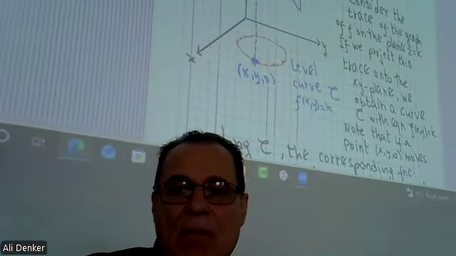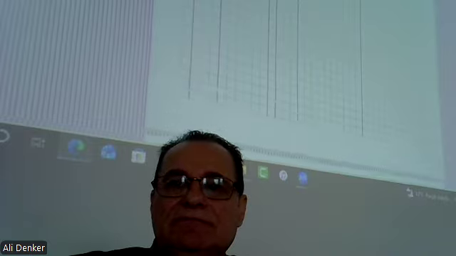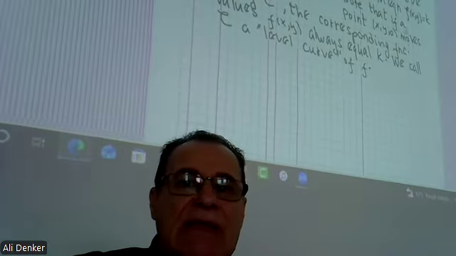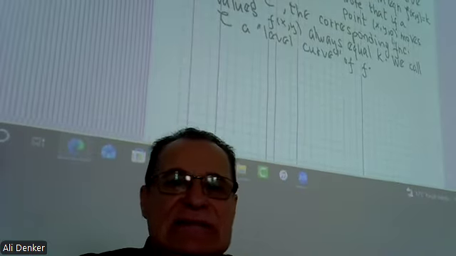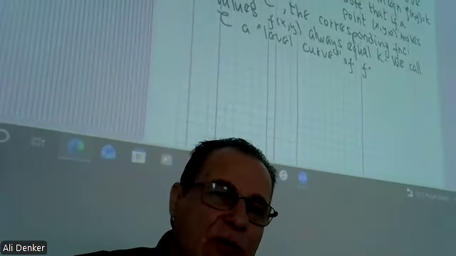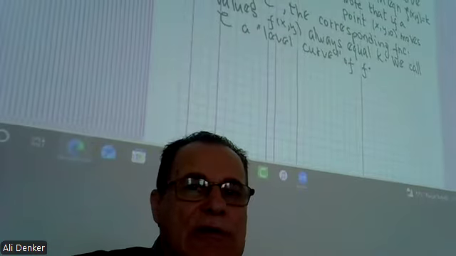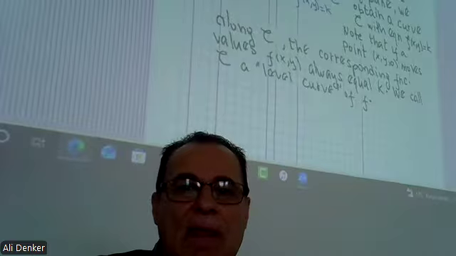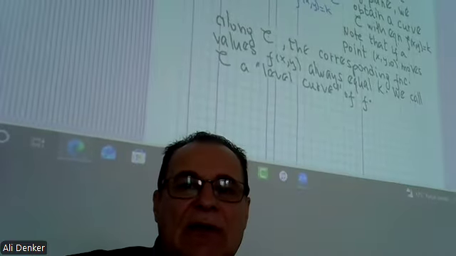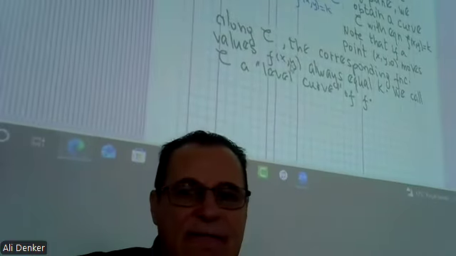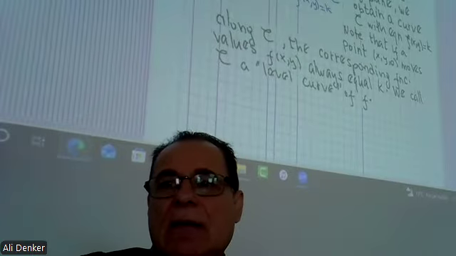Note that if a point on this level curve moves along the curve, the corresponding function values f are always equal to k.